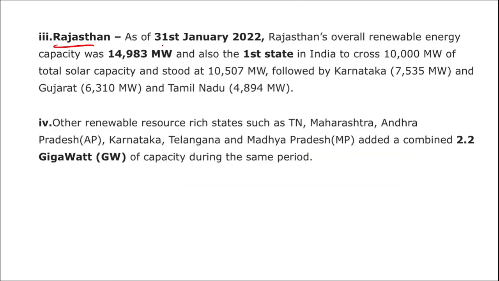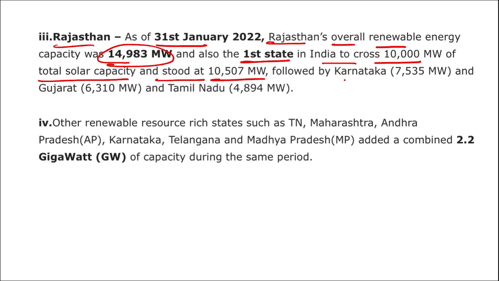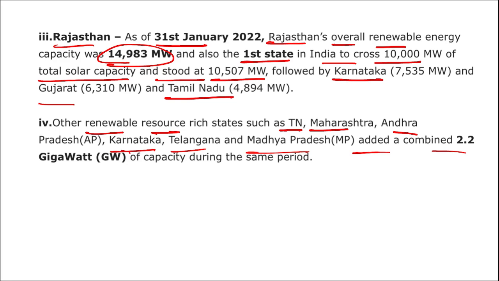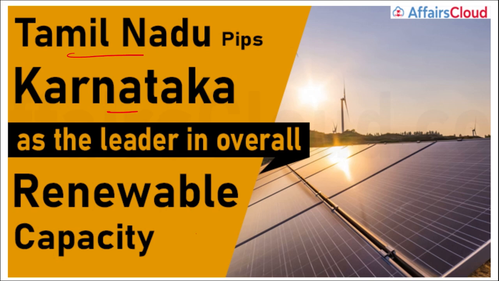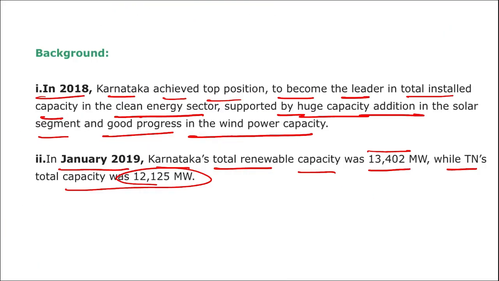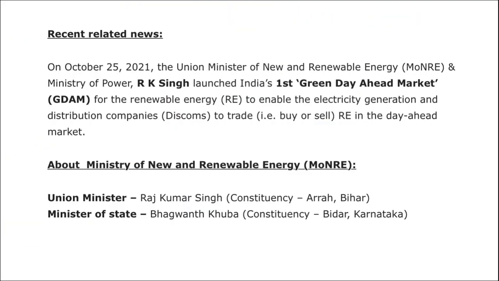Then if we talk about Rajasthan, as of 31st January, Rajasthan's overall renewable energy capacity is at around 15,000 megawatts, and it is also the first state in India to cross 10,000 megawatts of total solar capacity, standing at 10,507 megawatts, followed by Karnataka, Gujarat and Tamil Nadu respectively. Other renewable resource rich states such as Tamil Nadu, Maharashtra, Andhra Pradesh, Karnataka, Telangana and MP added a combined 2.2 gigawatts of capacity during the same period. So coming back, the state that topped in renewable capacity this year is Tamil Nadu. Earlier it was Karnataka, but Tamil Nadu has surpassed Karnataka.